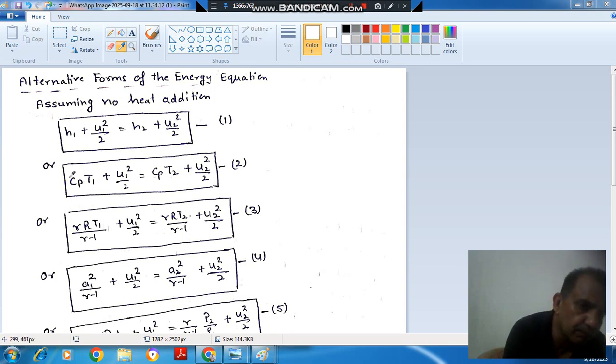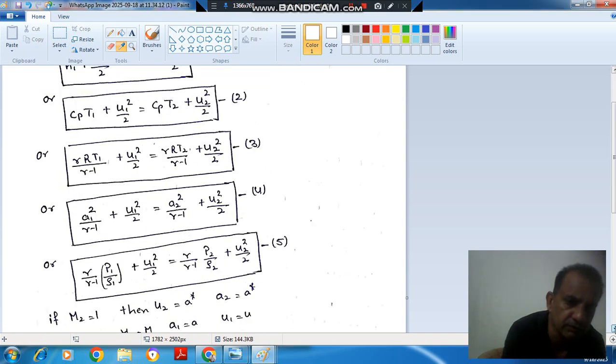So now we can put this Cp as gamma R divided by gamma minus 1. So this will become the third form of energy equation. Now we can put this gamma RT1 as A1 square and gamma RT2 as A2 square. This is sonic velocity. So these are the four forms of energy equation.